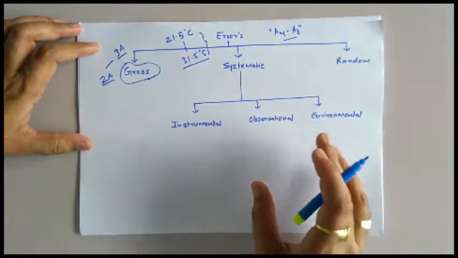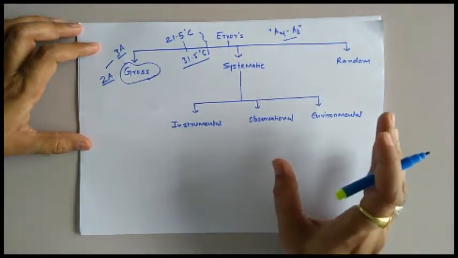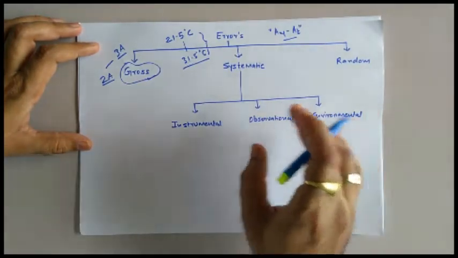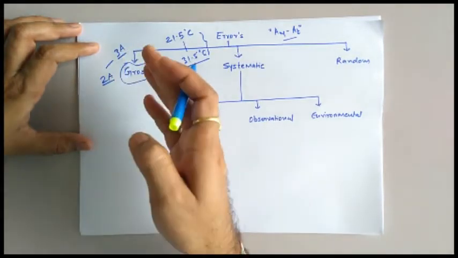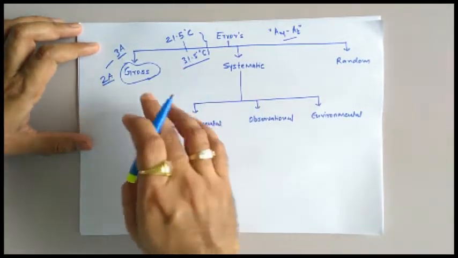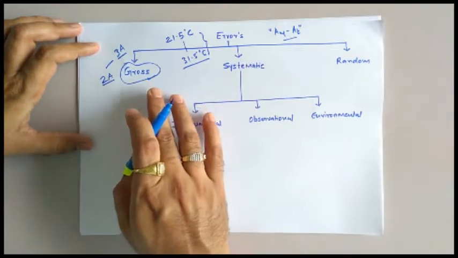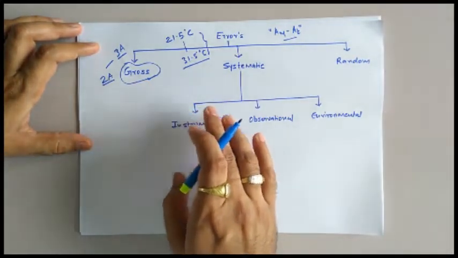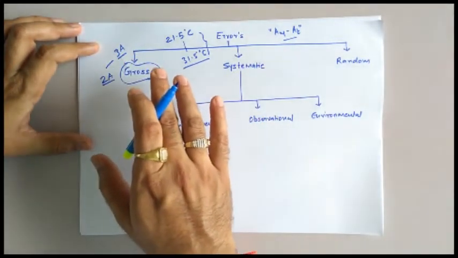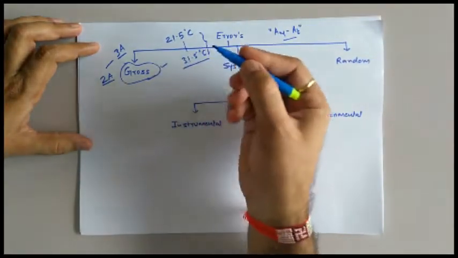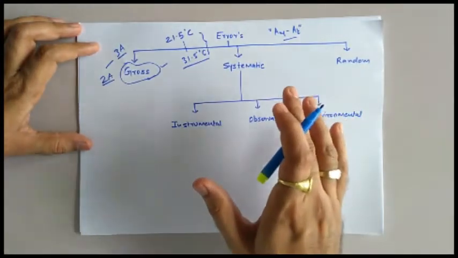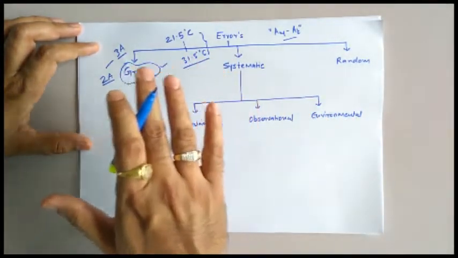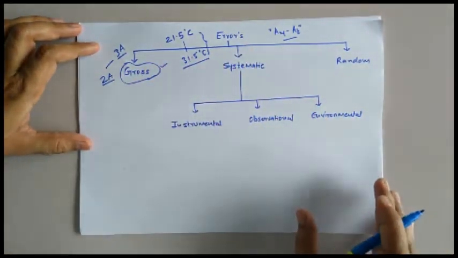Now frankly speaking, there is no exact technique to define the magnitude of this gross error, because it totally depends upon the mistake of that particular experimenter, and as there is no specific technique to determine its magnitude, it is impossible to do the mathematical analysis of gross error. But there are some techniques with the help of which we can minimize this error during the measurement process. And what are those techniques?